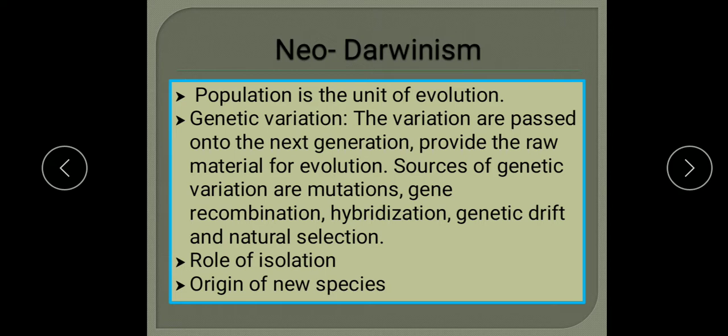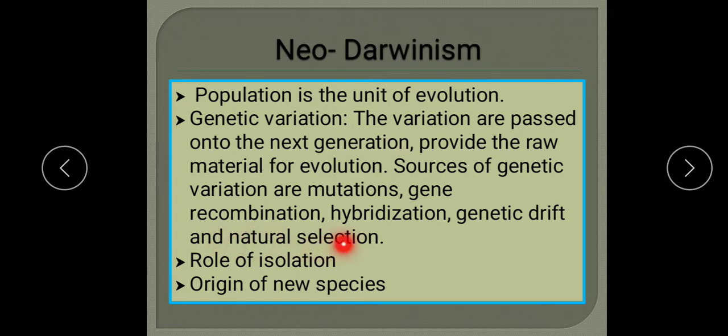Then genetic drift. What is genetic drift? It is the change in the frequency of genes. In a small population, the gene frequency is not constant, and some genes become more frequent while others are reduced in number. So this helps in the production of genetic variation. Then natural selection, which you have studied: the organisms which are better adapted to the environment have better chances of survival. Other organisms which do not adapt themselves to the changing environment become extinct. So this is natural selection.